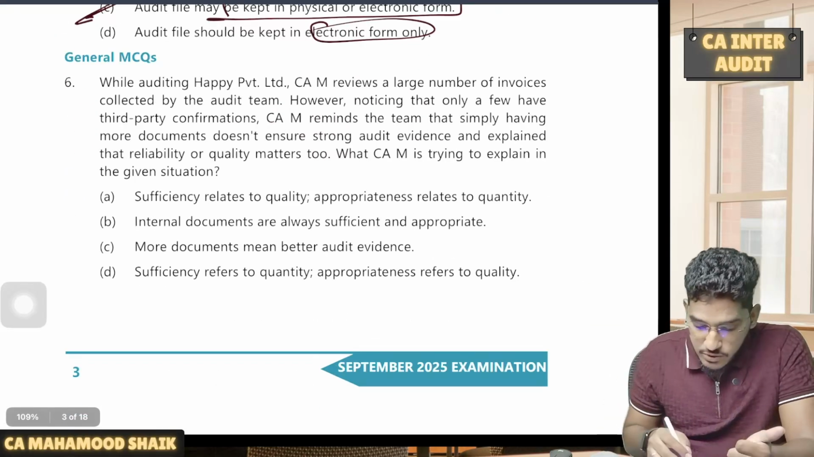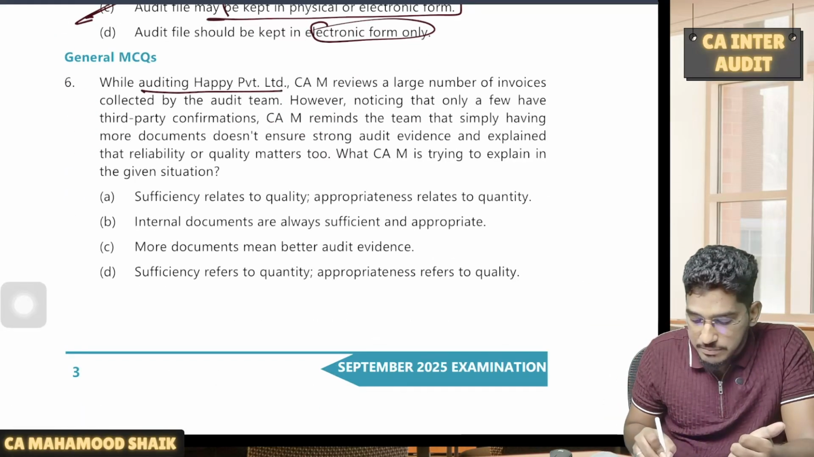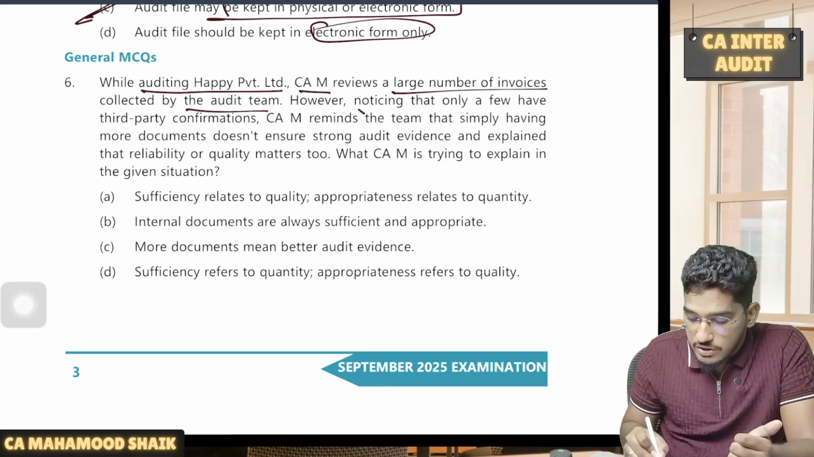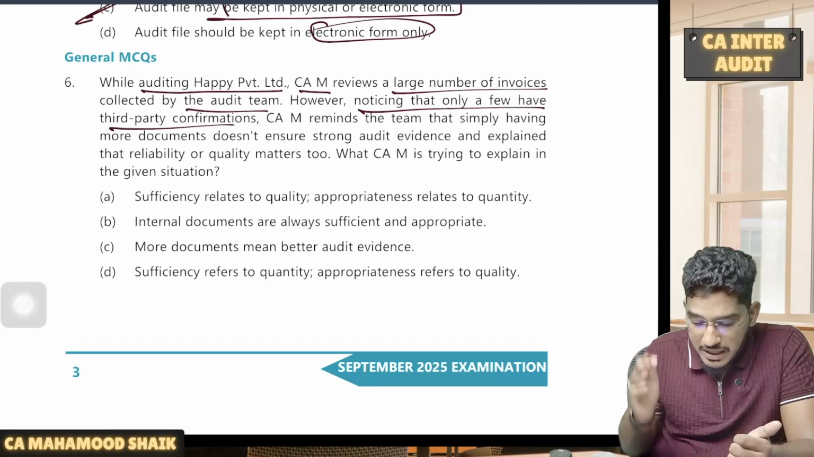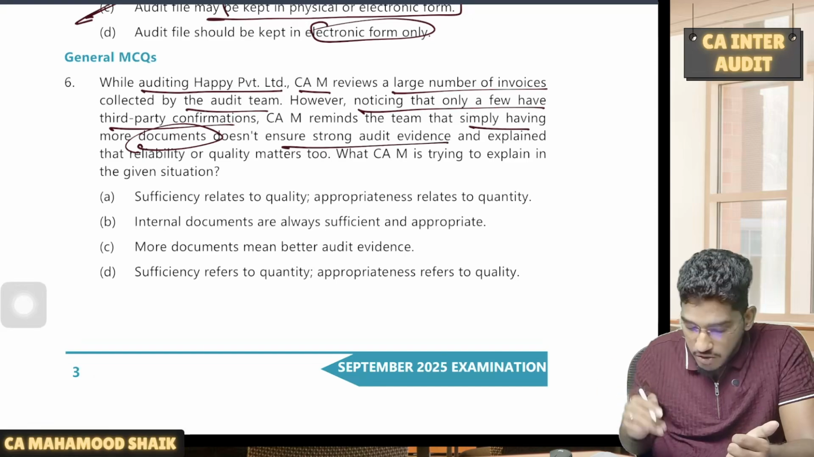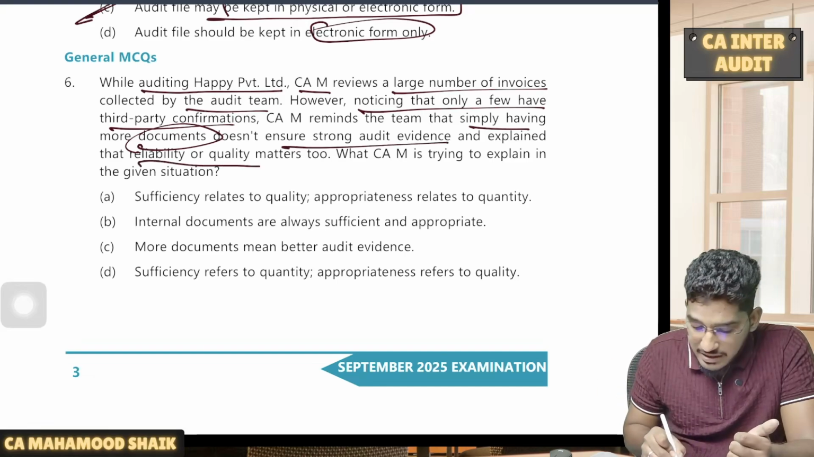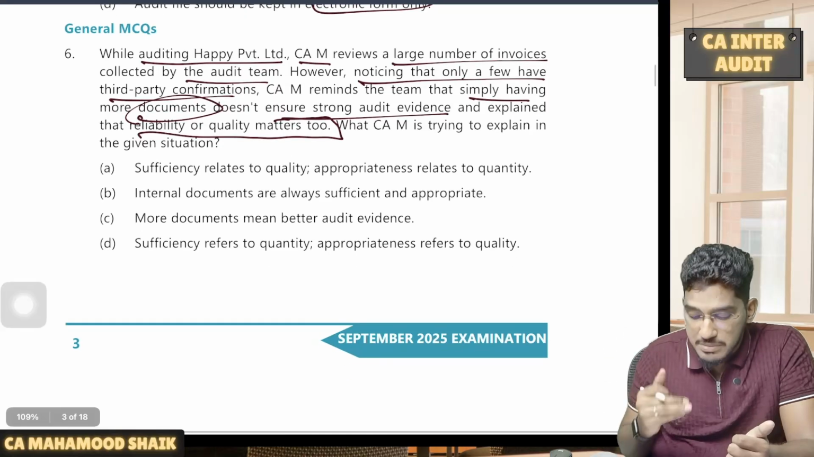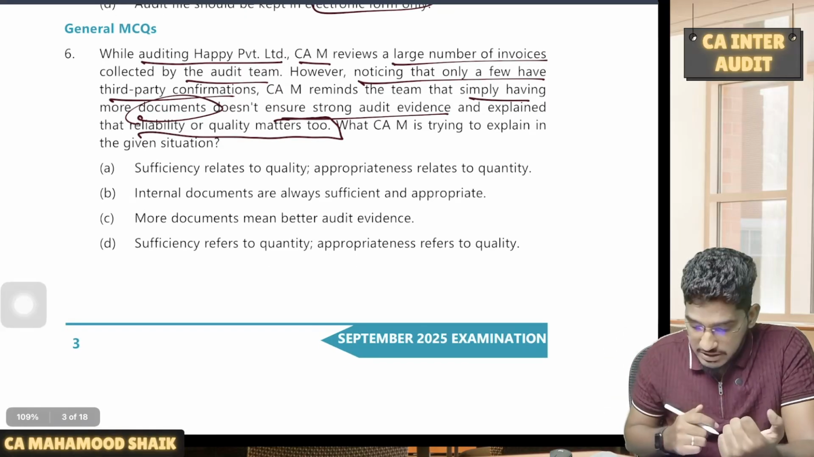Now we have some general MCQs. While auditing Happy Private Limited, CAM reviews a large number of invoices collected by the audit team. However, noticing only a few third-party confirmations, CAM reminds the team that simply having more documents doesn't ensure strong audit evidence and explains that reliability or quality also matters. CAM is trying to explain what in the given situation.